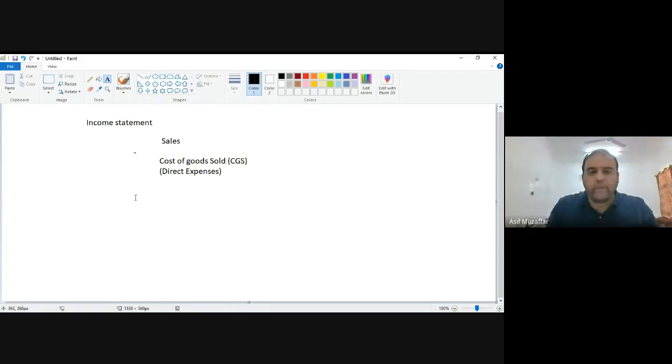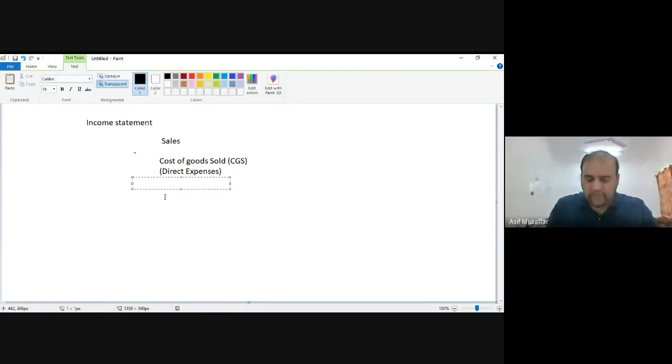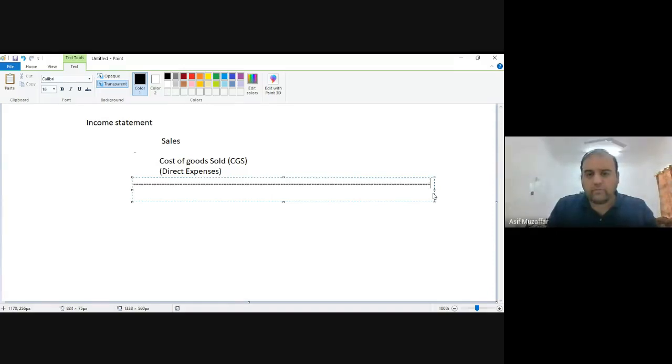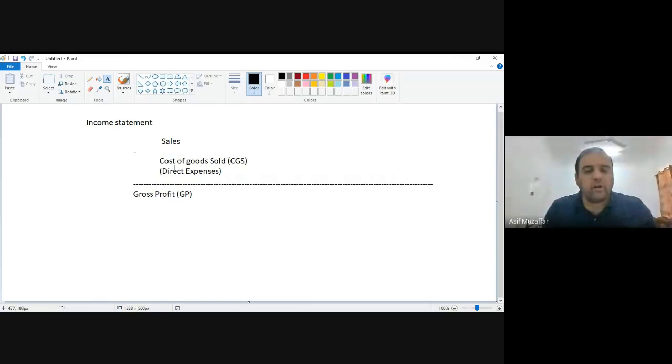This will give me gross profit. So sales minus CGS will give me gross profit, or we call it GP. GP is very commonly used now. So sales minus cost of goods sold or direct expenses will give me GP.